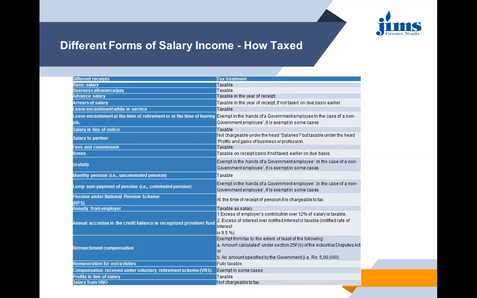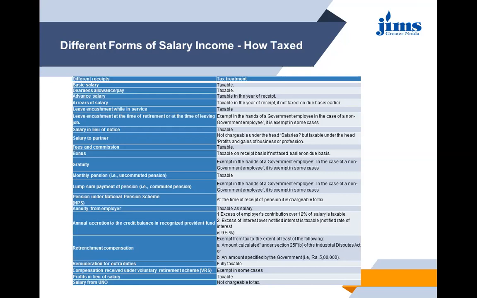Pension under the National Pension Scheme was chargeable to tax at the time of receipt, but now there are some changes. Annuity from employer is taxable as salary. Annual accretion to the credit balance in a recognized provident fund, that is the excess of employer's contribution over 12% of salary, is taxable. Excess of interest over the notified rate is taxable; the notified rate of interest is 9.5%.